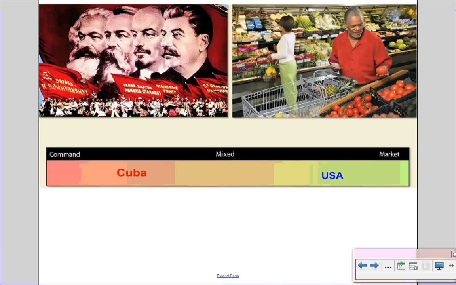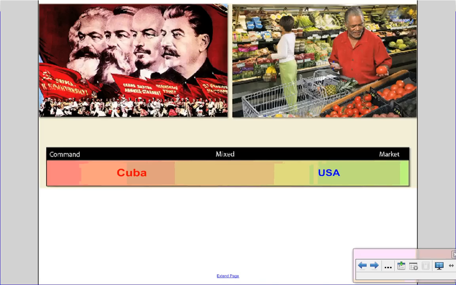Now, the United States, on the other hand, is not a pure market economy because there's some things that our government still controls and decides who and how they are made. Some examples in our country would include things like prescription drugs. Not everyone can go to the pharmacy and buy as many prescription drugs as they want, whenever they want. The government controls those things.